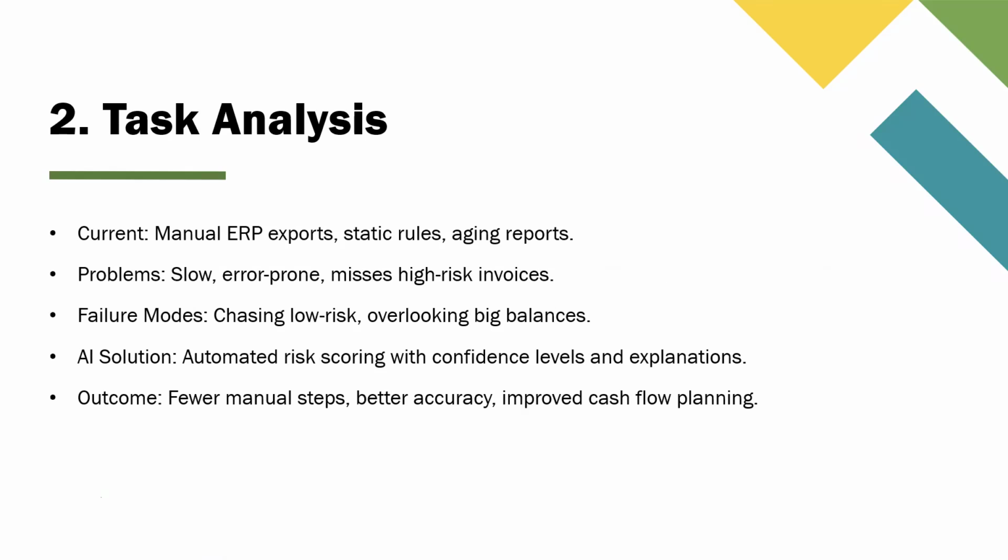Now let's look at the task analysis for managing invoice payment risk in the air transport industry. Today, accounts receivable teams manually export aging reports from ERP systems, review past payment histories, and use static rules to guess which accounts to prioritize. This is slow, error-prone, and often misses high-risk, high-value international or government invoices. Failure modes include chasing low-risk customers, overlooking those with large balances, and inconsistent DSO forecasts.